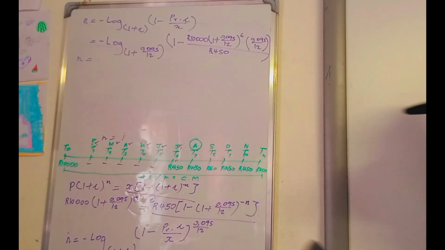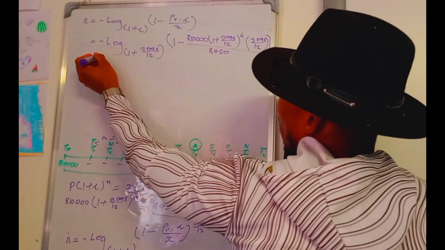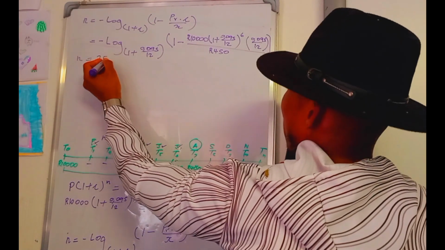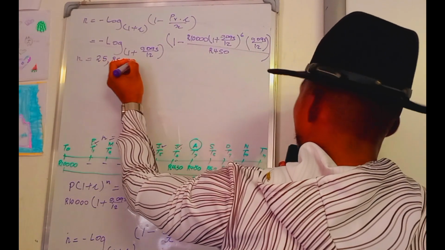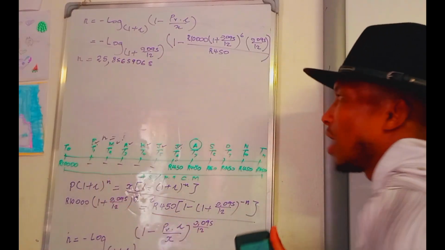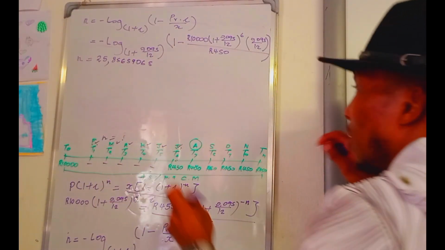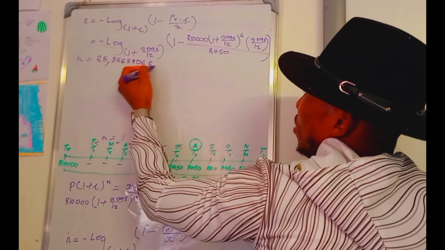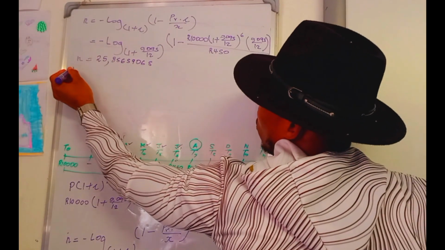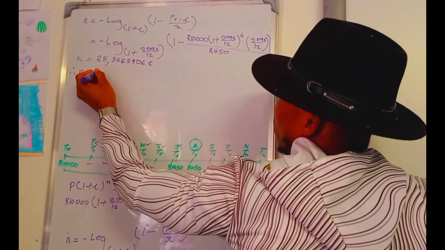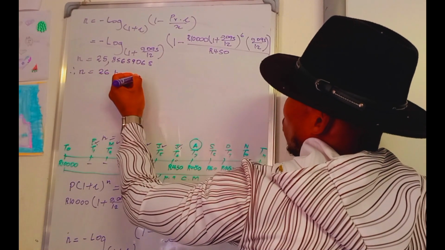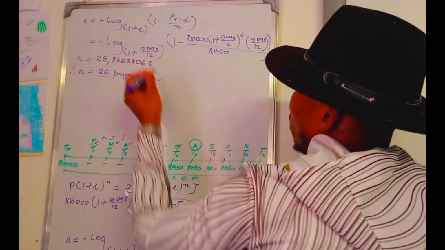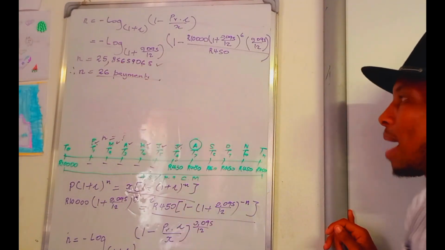Then what are we going to get? 25. We're going to get 25.856, 59068. Okay, therefore you write all the numbers after the comma as they are. After that, you're going to say that n is equal to 26 payments, because you're just doing the rounding off. To be on the safe side, please write the numbers as they are.